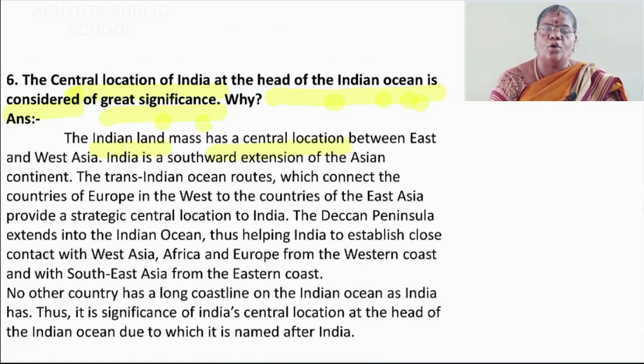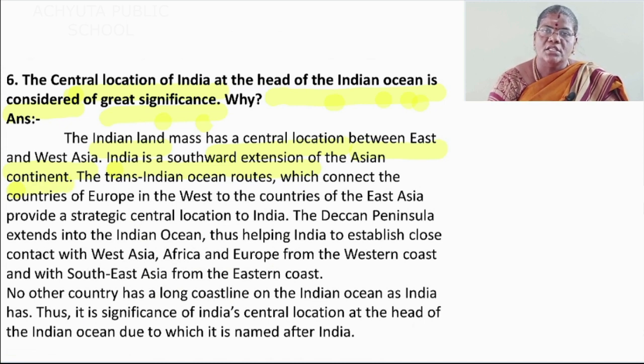has a central location. Listen carefully. The Indian landmass has a central location between East and West Asia. Okay. Between which two? Between East and West Asia. India is a southward extension of the Asian continent.